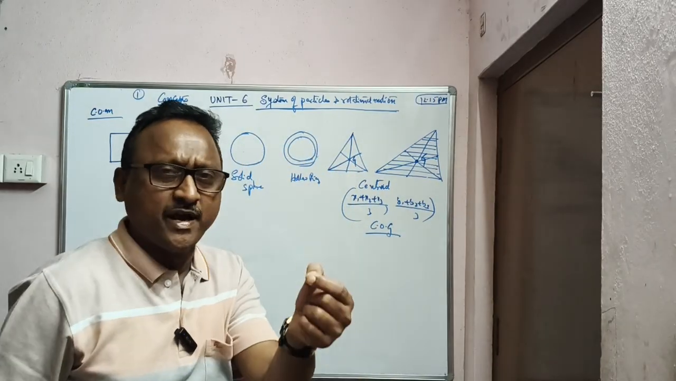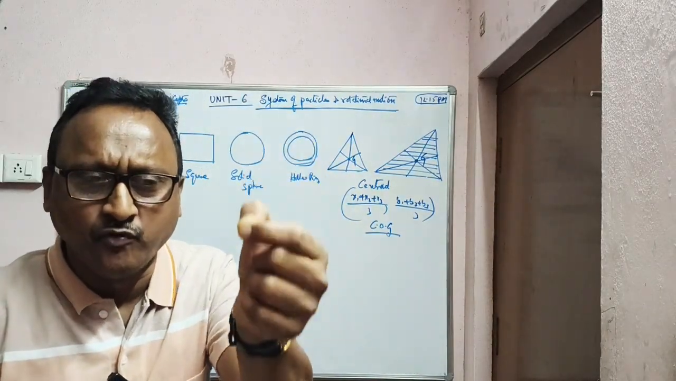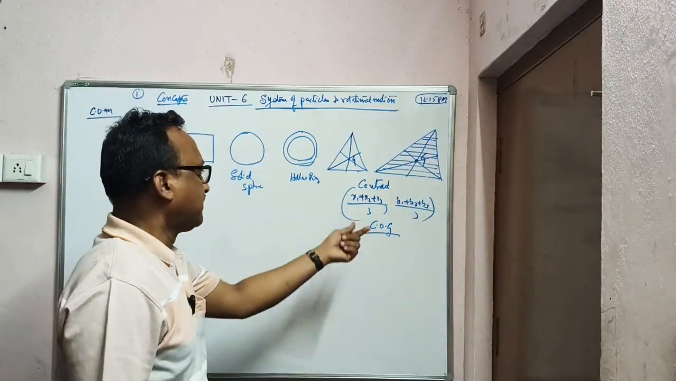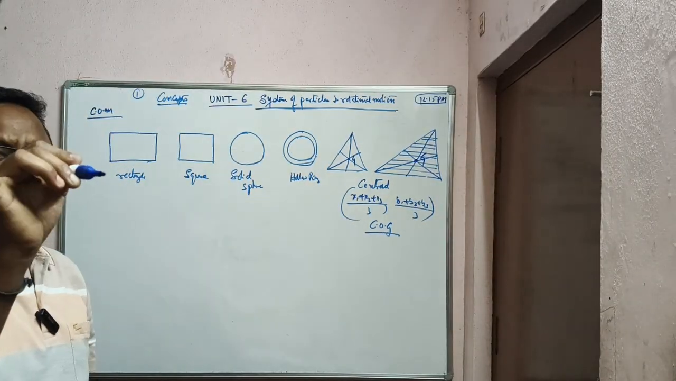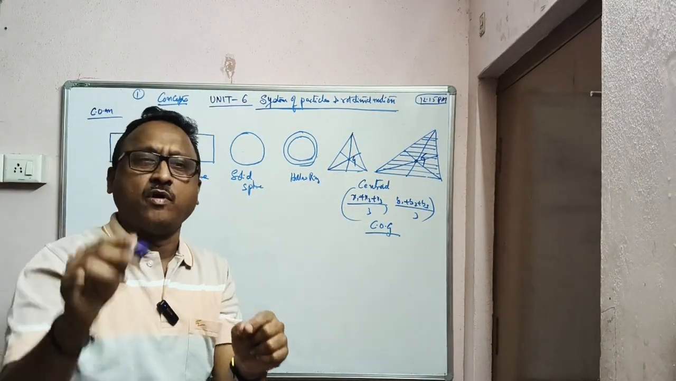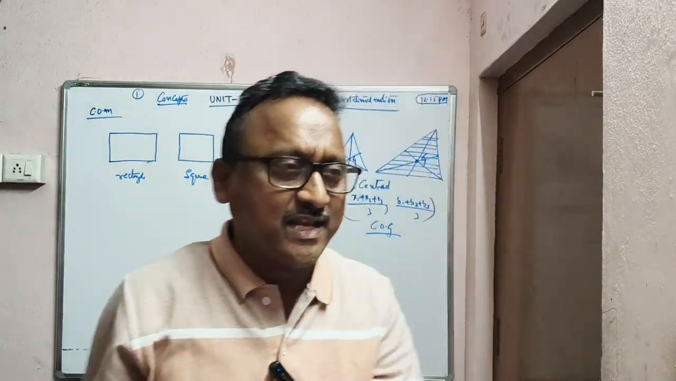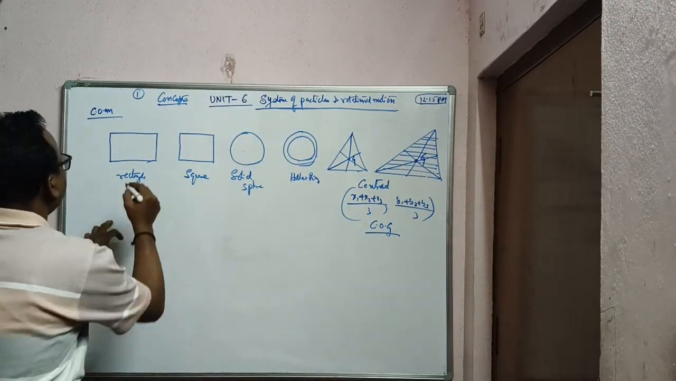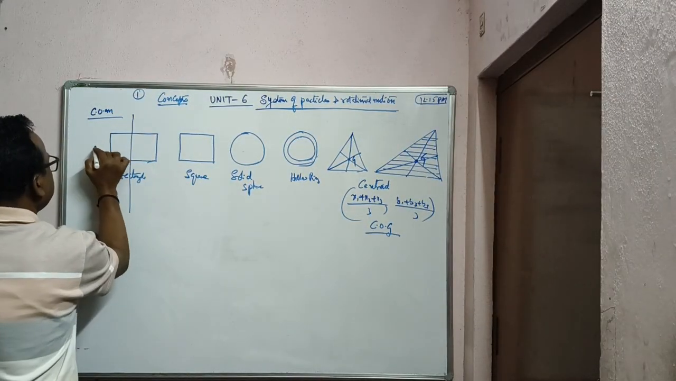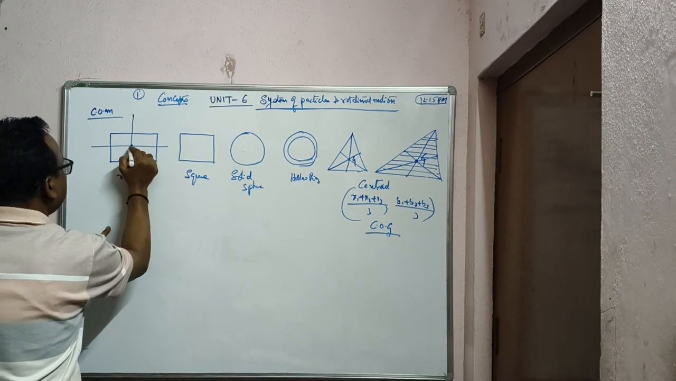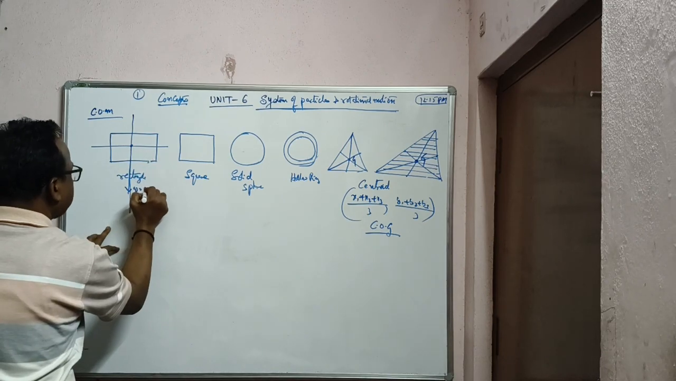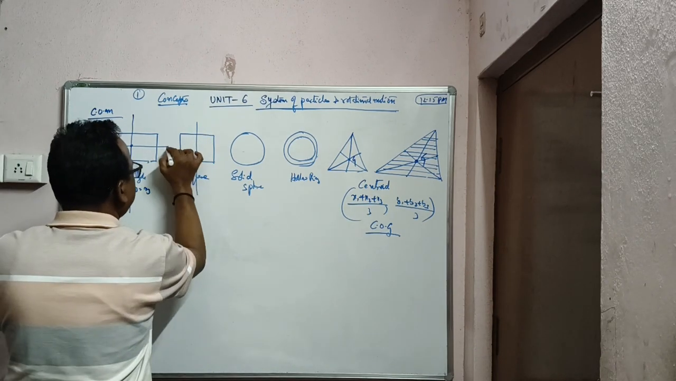That means a fixed point inside the body from where the force is always pulled downwards. That is CG. Center of mass means the point where the total mass of a body is supposed to be concentrated. That is called center of mass. It varies from body to body. You can see for a rectangle, this is the center of mass. From here the weight is pulled downwards. In the same way for a square also at the center,